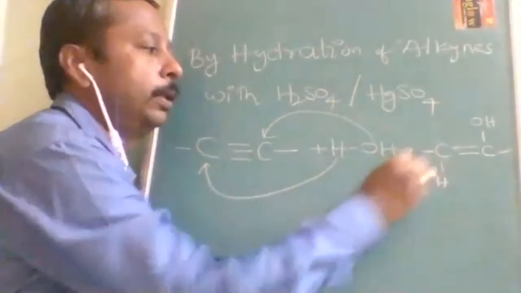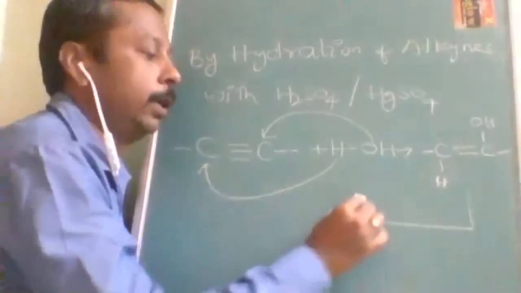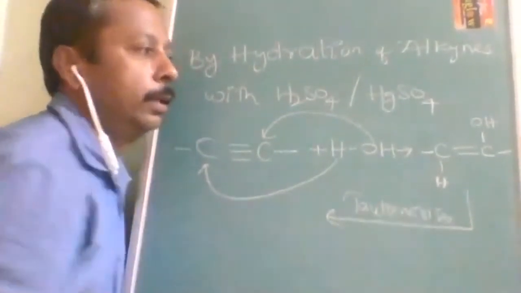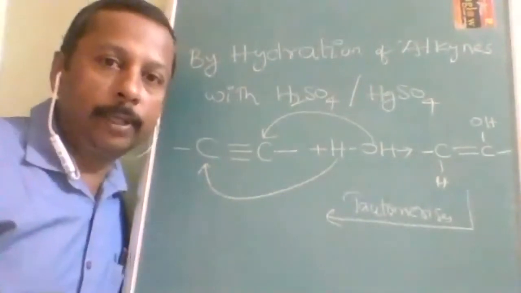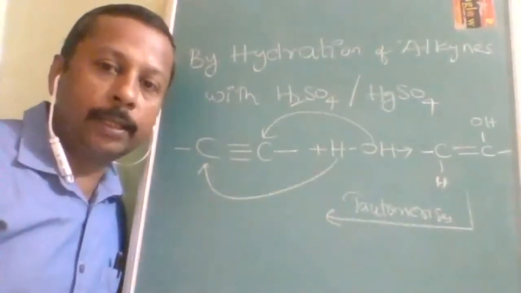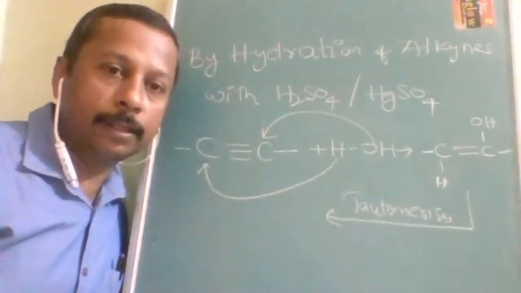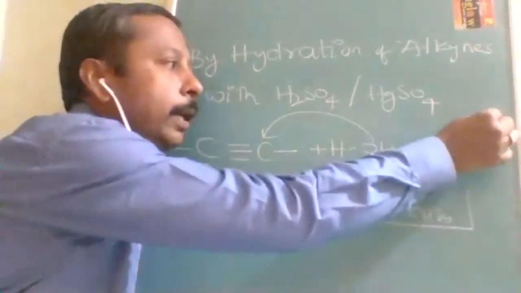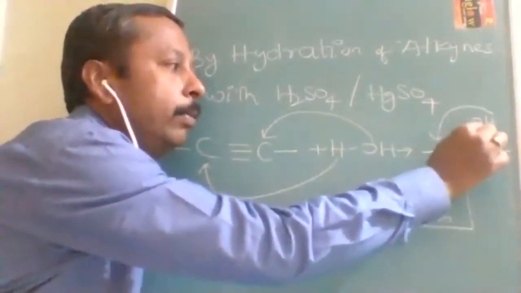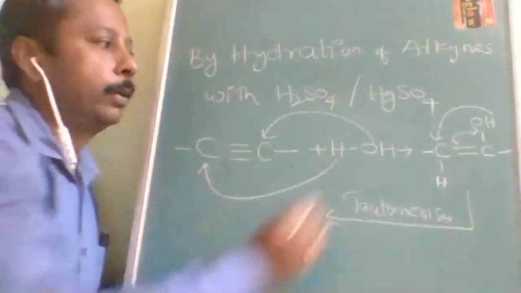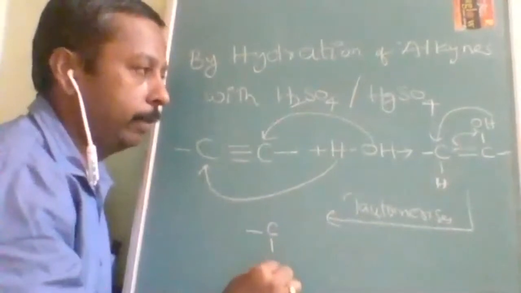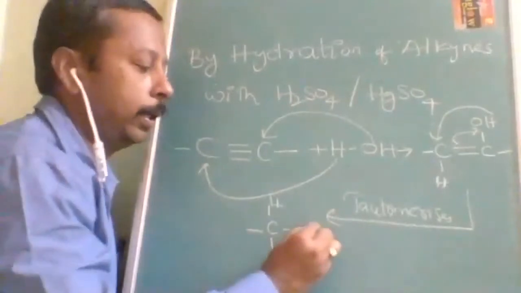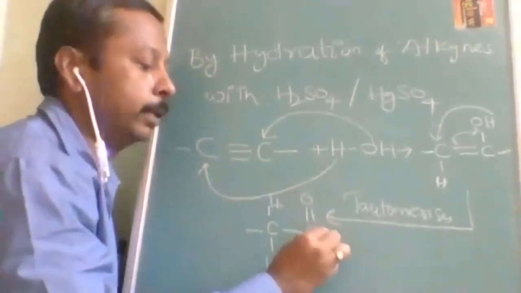Now the magic is called tautomerism. What is it called? Tautomerism. In tautomerism, I think you remember keto-enol tautomerism. That happens because of 1,3 migration of proton. So this is a hydrogen. It will migrate here, and this pi bond will go this side. See, already one H is there, and one more H will come. This double bond will become a single bond, and that single oxygen bond will become a double bond.